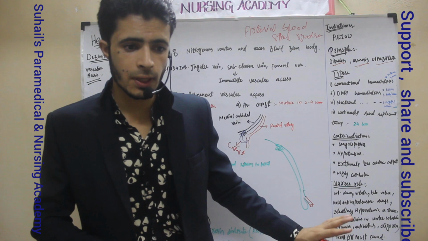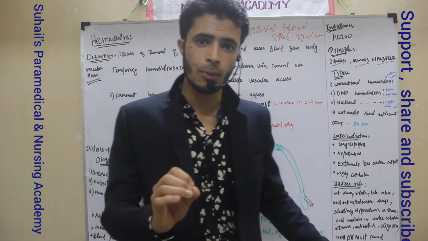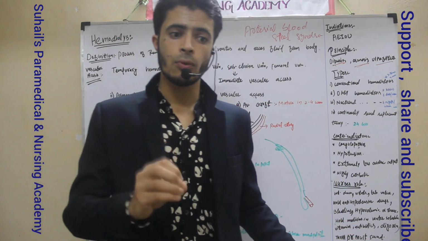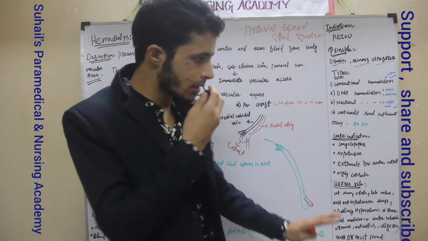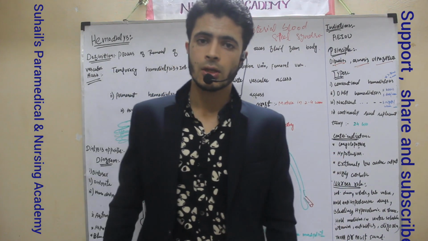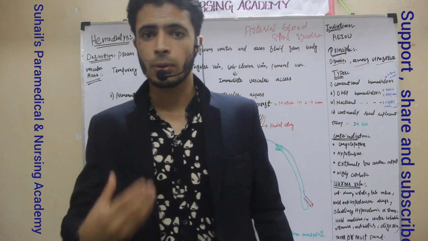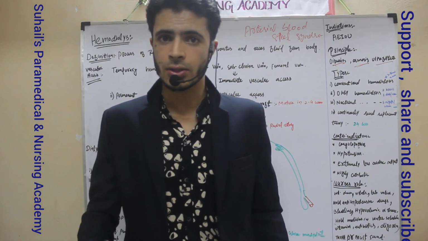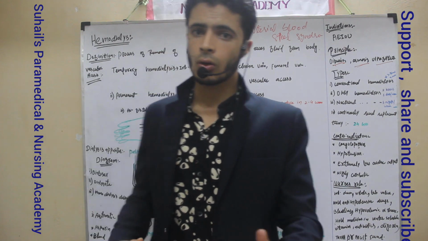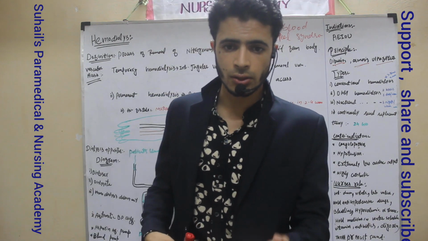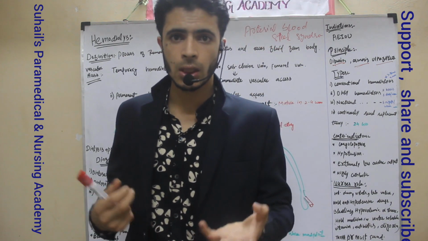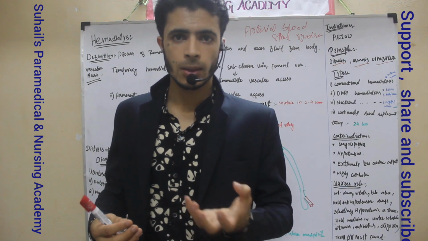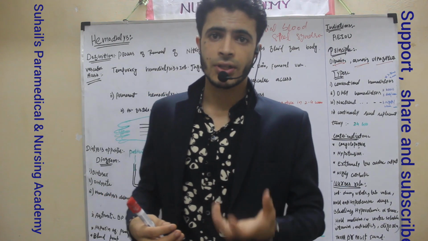If the patient is facing hypovolemia, don't do the hemodialysis. That is another condition. Another is coagulopathies. Coagulopathies means the patient is suffering from a clotting disorder, where there is a chance of clotting when we are doing the hemodialysis. What are the clotting disorders? Suppose the clotting disorder can be hemophilia, or it can be any other genetic